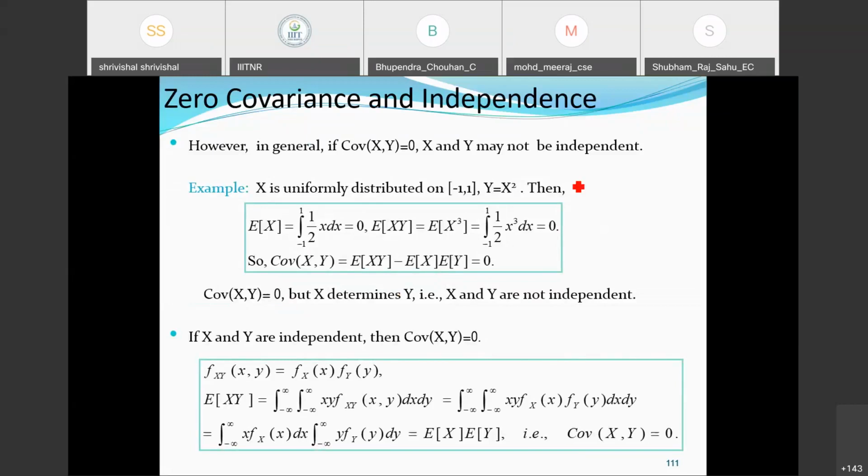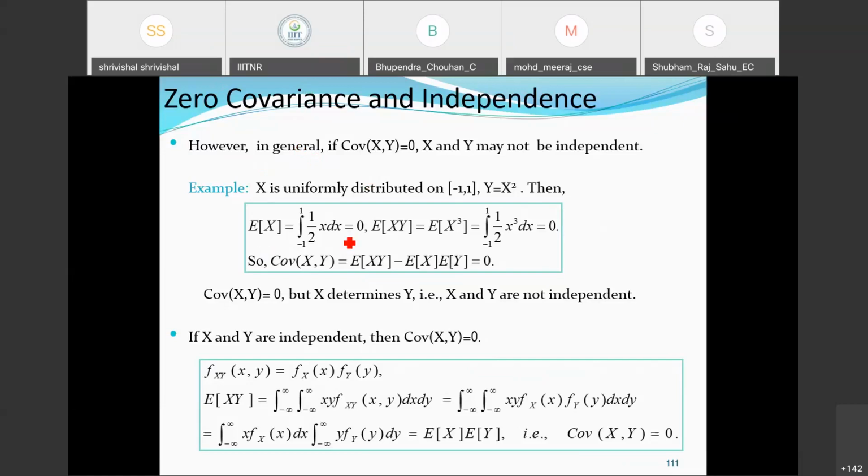This is another example which we are covering here. The reverse operation, what we are trying to communicate to you is, if the functions are independent, then their covariance value will be 0. But if the covariance value is 0, it doesn't imply that the functions are independent. So from this example, you can see here.